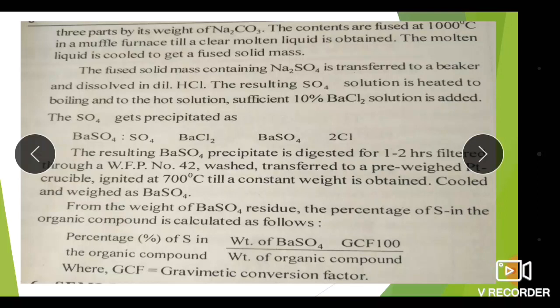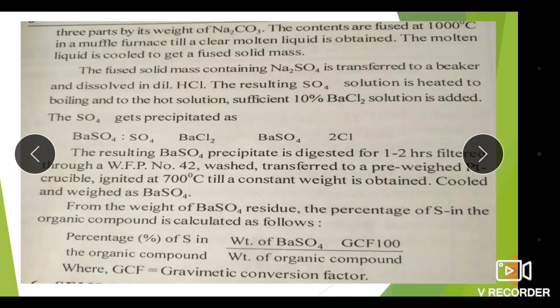Then it is fused with the fusion mixture, that is 4 parts of KNO3 and Na2CO3. Then it is fused in the muffle furnace at about 1000 degrees Celsius temperature, until the molten liquid is formed.